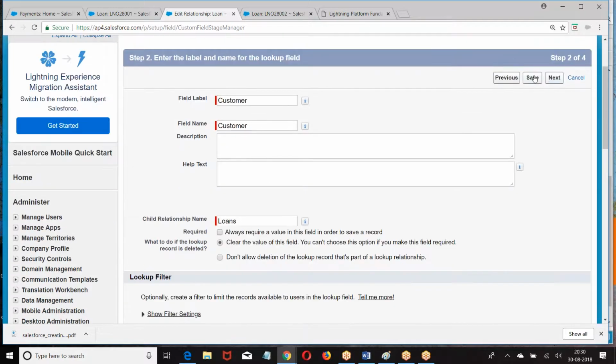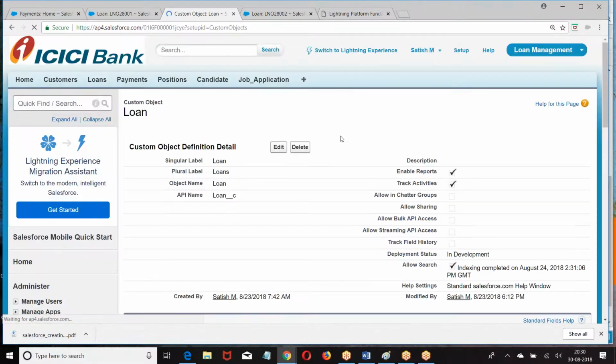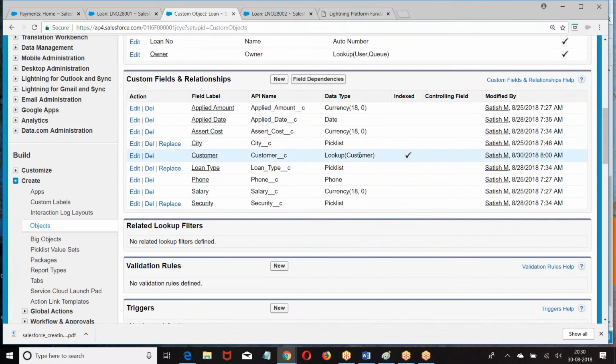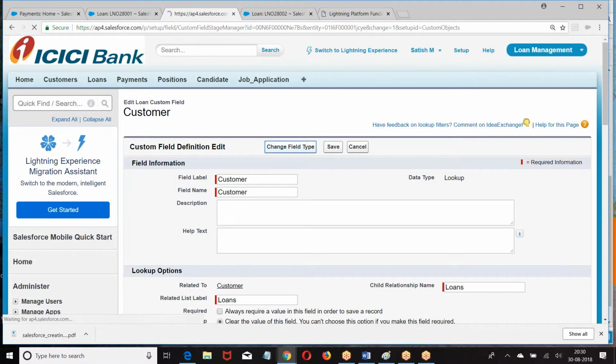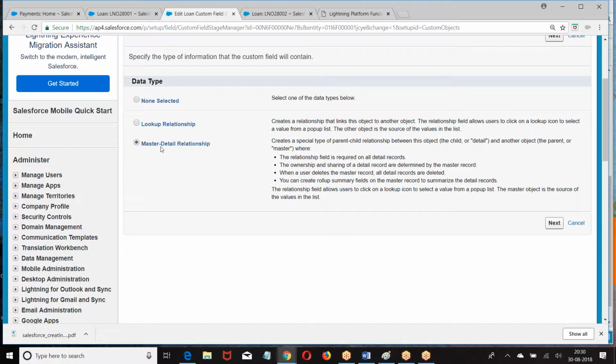Lookup. See, now the field is modified to a lookup relation. If you want to change to master detail, go to the field, edit, change field type, master detail.